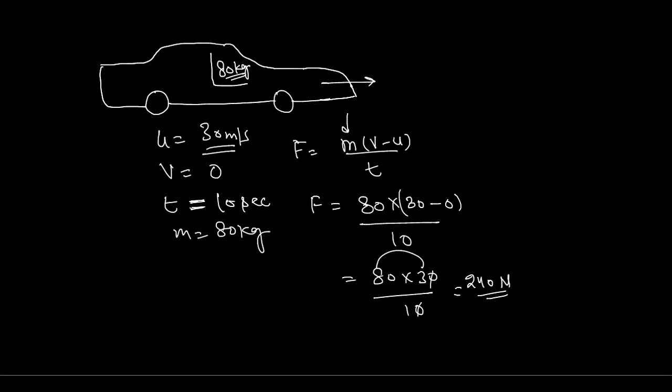Just imagine. Then how much force will be acting on this person? If this car hits another object and suddenly gets zero velocity, you have to calculate how much force this person is going to face on his chest.